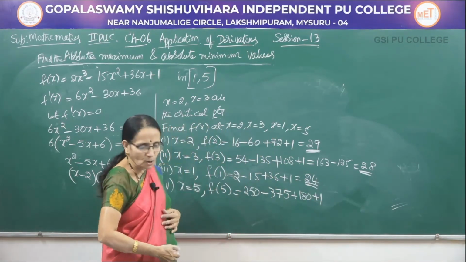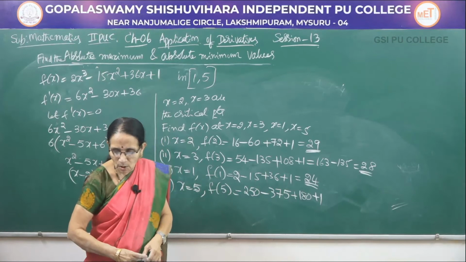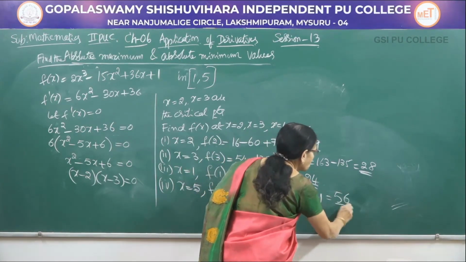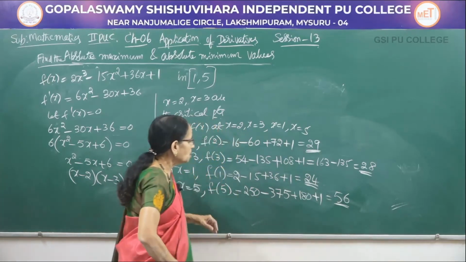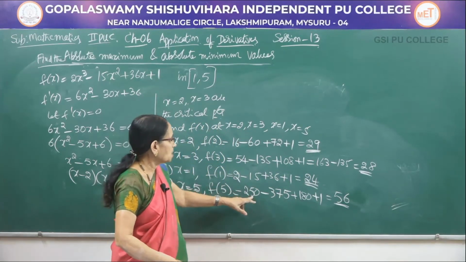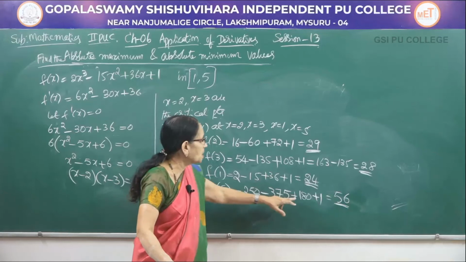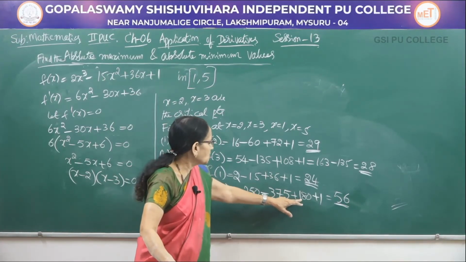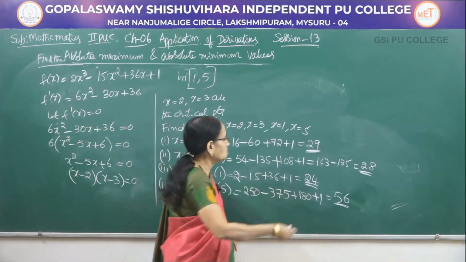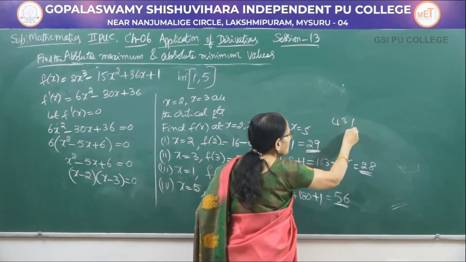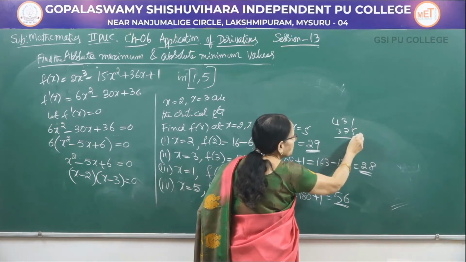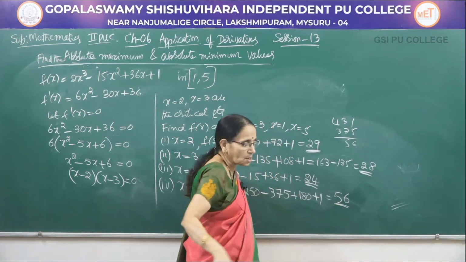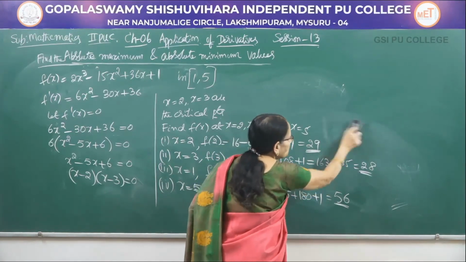So when you simplify all these values, now you will be getting the number 56. You can find out here, you can add the positive numbers. 250 plus 180, that would be 430. 430 plus 1, 431. 431 minus 375, that is 56. That's what I have written here. It would be equal to 56.